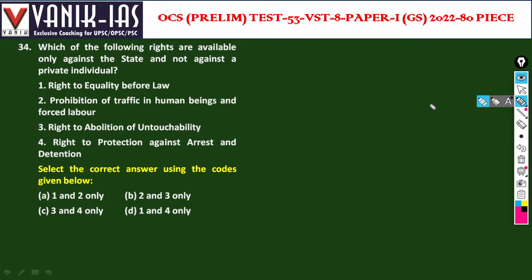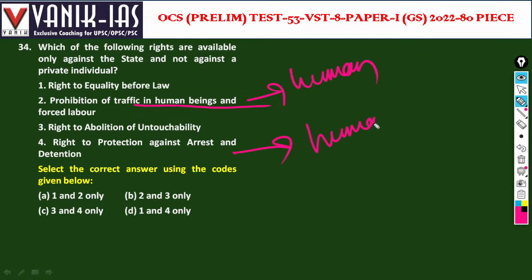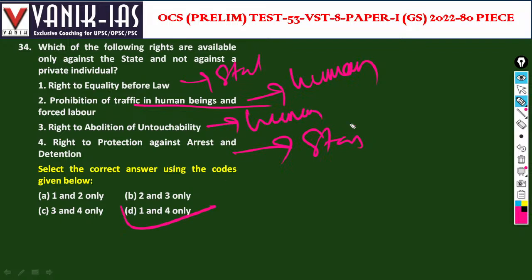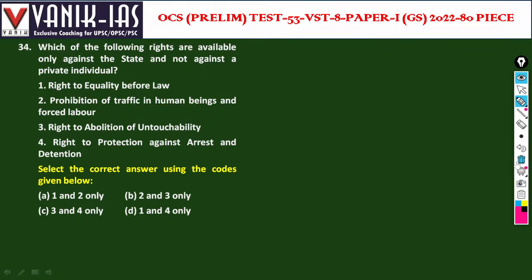So right to equality before the law, that is the first thing, and right against arrest and detention. Prohibition of traffic in human beings can be violated by a human being. The state does not traffic women or children. It is done by human beings. Right against arrest and detention, yes, this is done by the state. Arrests are done by the state. Equality before law should be ensured by the state. So one and four is the answer. But abolition of untouchability may be violated by humans. So one and four is the answer.